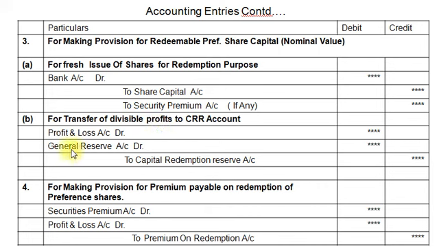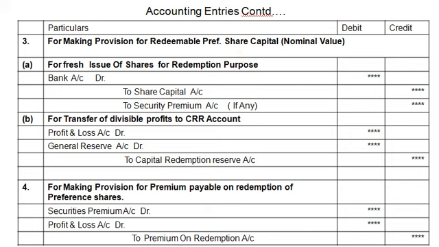So our accounting entry: profit and loss account debit, general reserve account debit, or you can say free reserve account debit, or divisible profits account debit, to capital redemption reserve account. So by passing these two entries, we make provision for redeemable preference share capital, that is nominal value, face value.